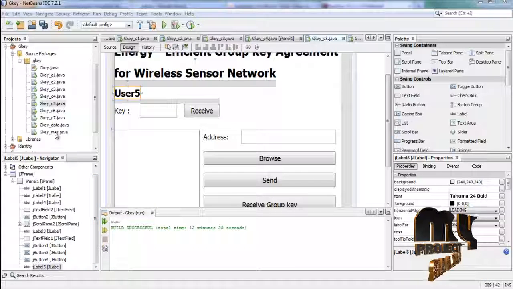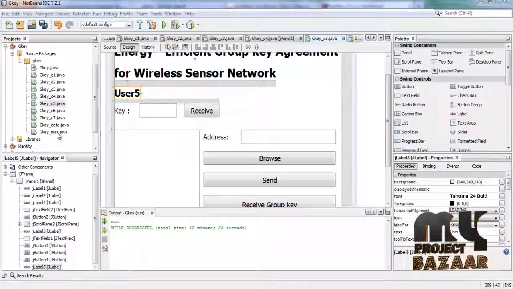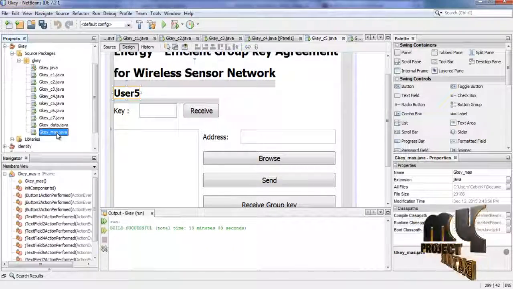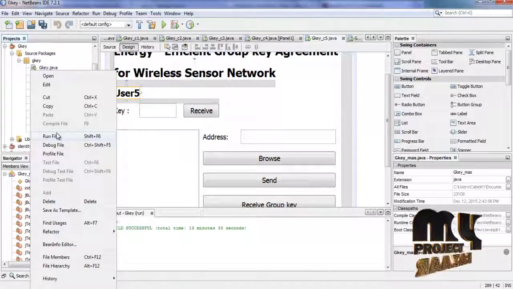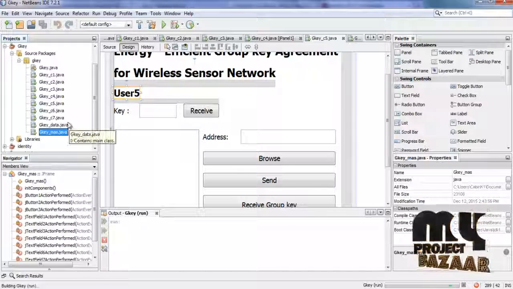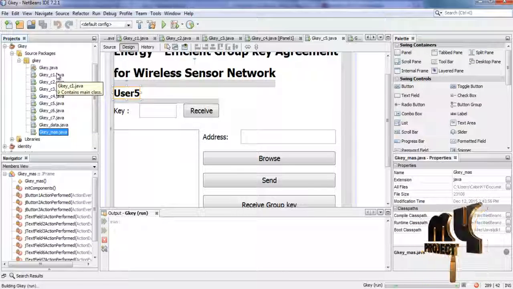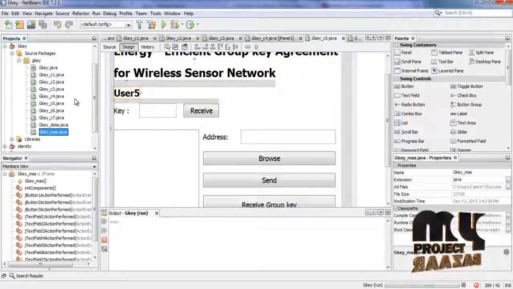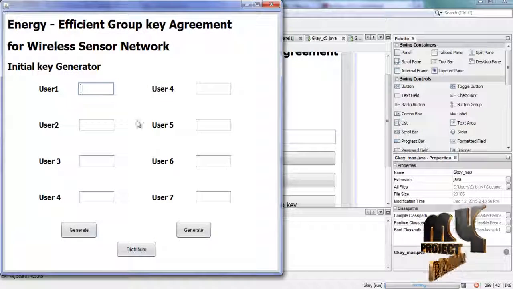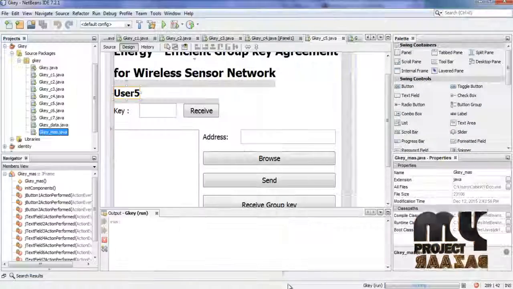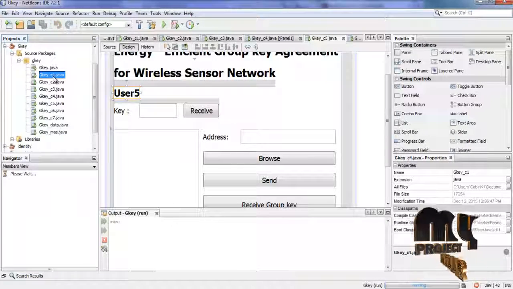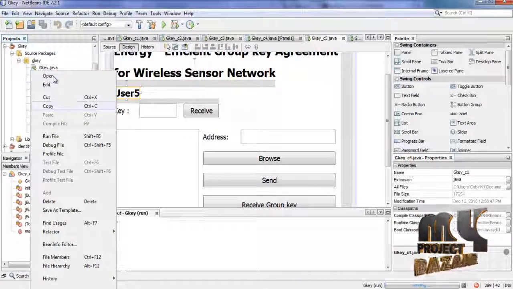Okay, let's test the demo of this project. First, right click the initial key generator. Next, run all the clients, which is the network.